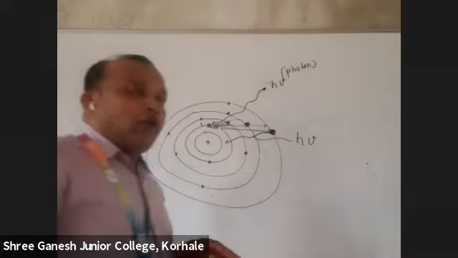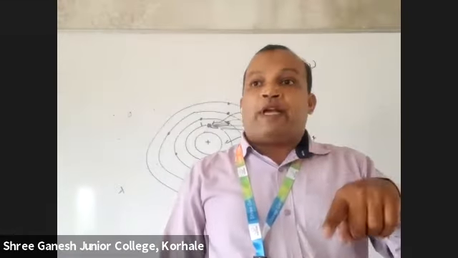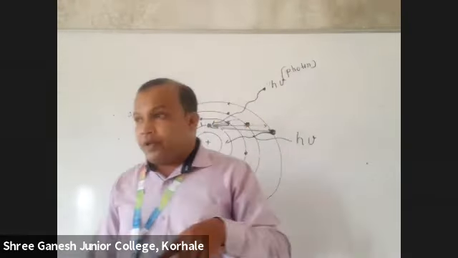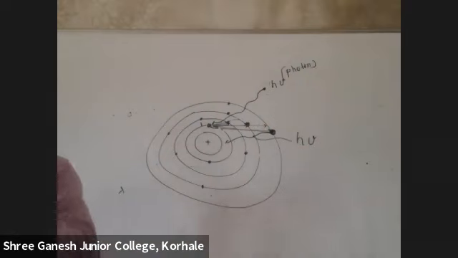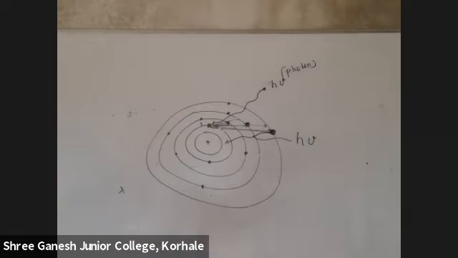Second, the electron can revolve only in the particular shell whose angular momentum is an integral multiple of h upon 2 pi. Any electron cannot revolve in different orbits; the angular momentum is nh upon 2 pi, where n is the number of the orbit: 1, 2, 3, 4, 5. Have you ever seen the number of an orbit as 1.5, 2, 2.5? No, it will always be an integral multiple.